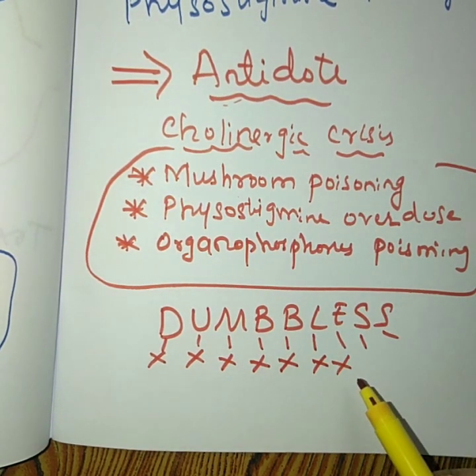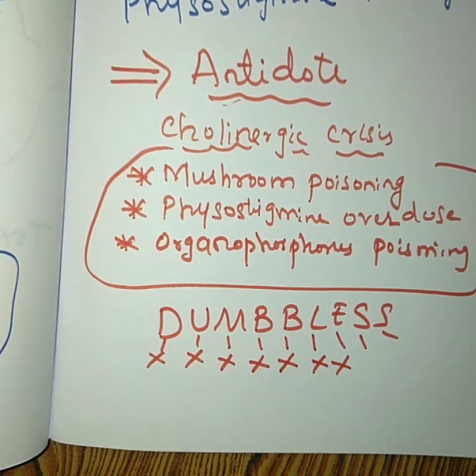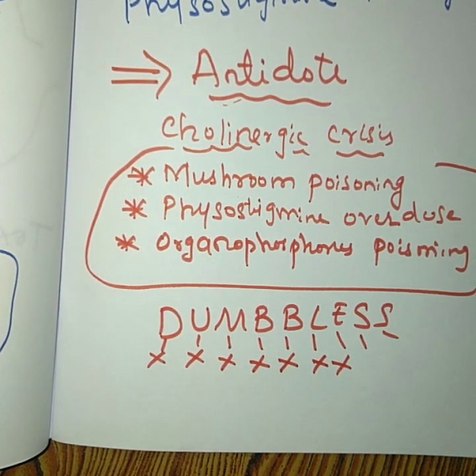Next, excitation occurs with those cholinergic drugs that can cross the blood-brain barrier and will cause activation of the cholinergic activity in your central nervous system. So we can give anticholinergic drugs such as your hyoscine, your scopolamine, which can cross the blood-brain barrier and will produce CNS depression.